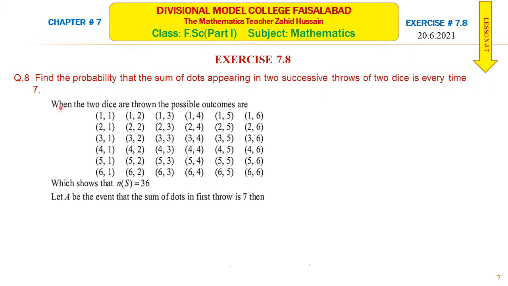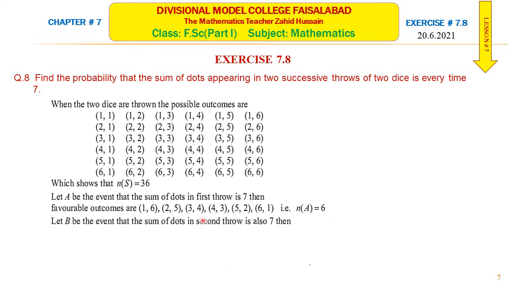So let A be the event that the sum of dots in the first throw is 7. So they are 1 6, 2 5, 3 4, 4 3, 5 2 and 6 1. They are 6 in number. Let B be the event that the sum of dots in the second throw is also 7. So this is also 6.